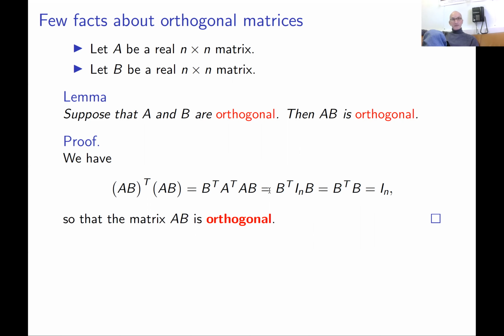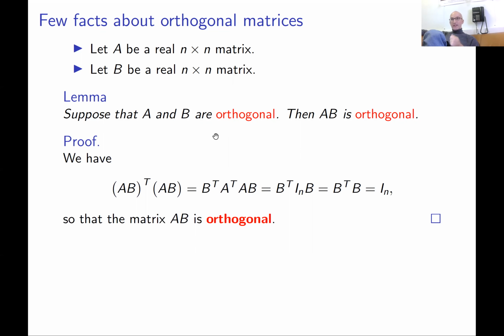A little bit later, this year and next semester, you will learn what a group is in algebra. And basically, this lemma means that orthogonal matrices form a group, a subgroup of all matrices with non-zero determinant. Usually this group is denoted O_n(R).